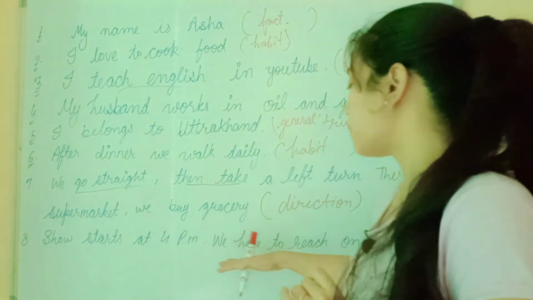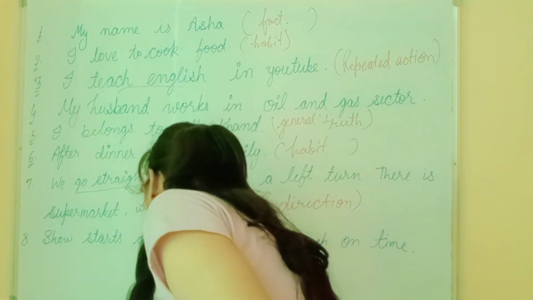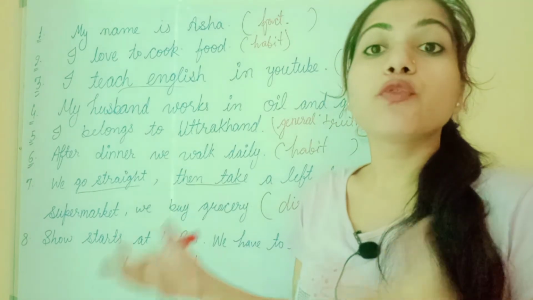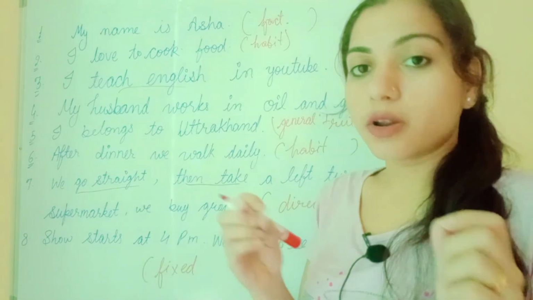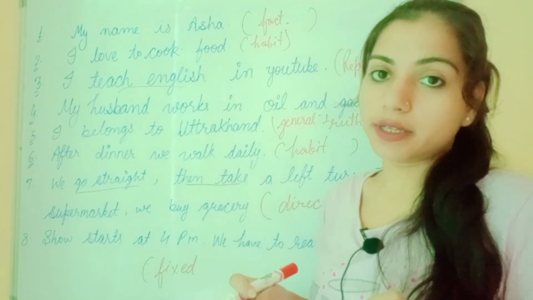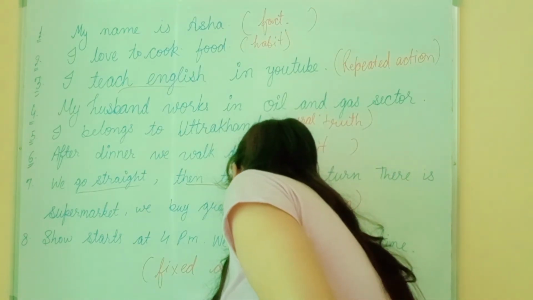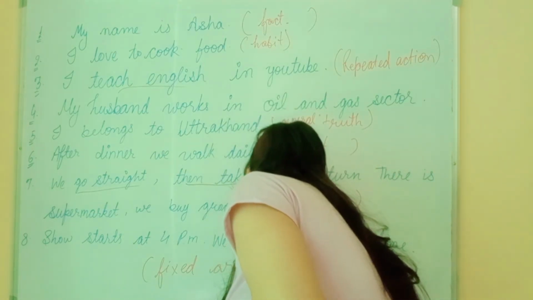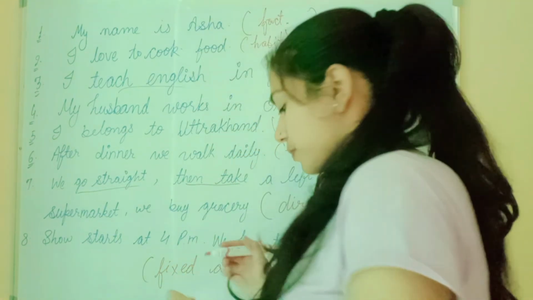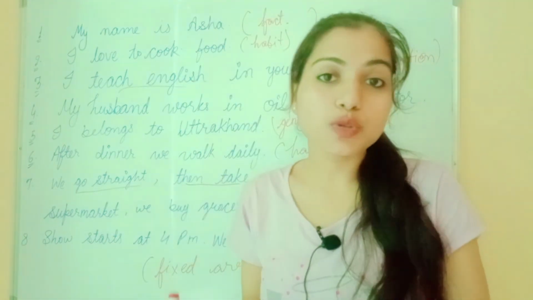The show starts at 4 p.m. We have to reach on time. What is it? It's a fixed arrangement. It's a fixed program we decided before. When we talk about a fixed arrangement, we also use present indefinite tense. Okay? I hope you understand. So this is done. I hope you understand how to use present tense.